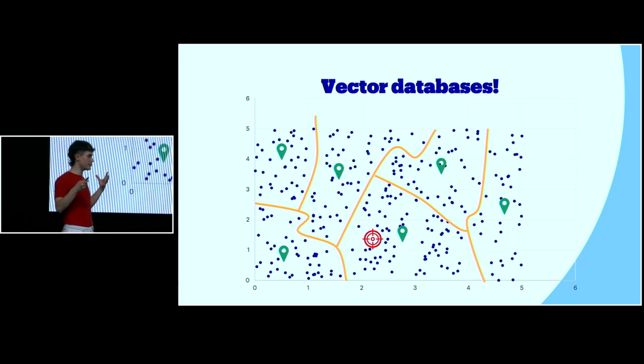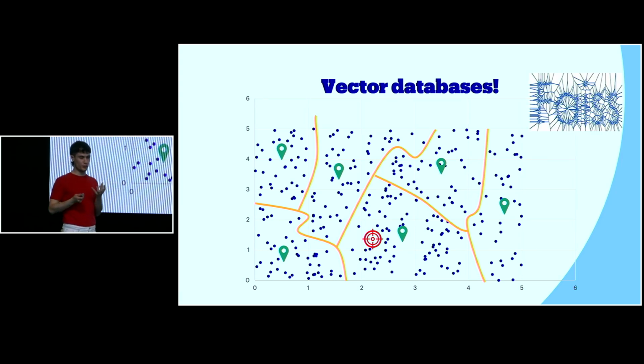If you take this idea and scale it up, then you get an idea of how much more efficient this actually is. And for this, we rely on FAISS, which is a vector search or approximate nearest neighbor search library provided by Facebook. And this is how we scale up our vector search.